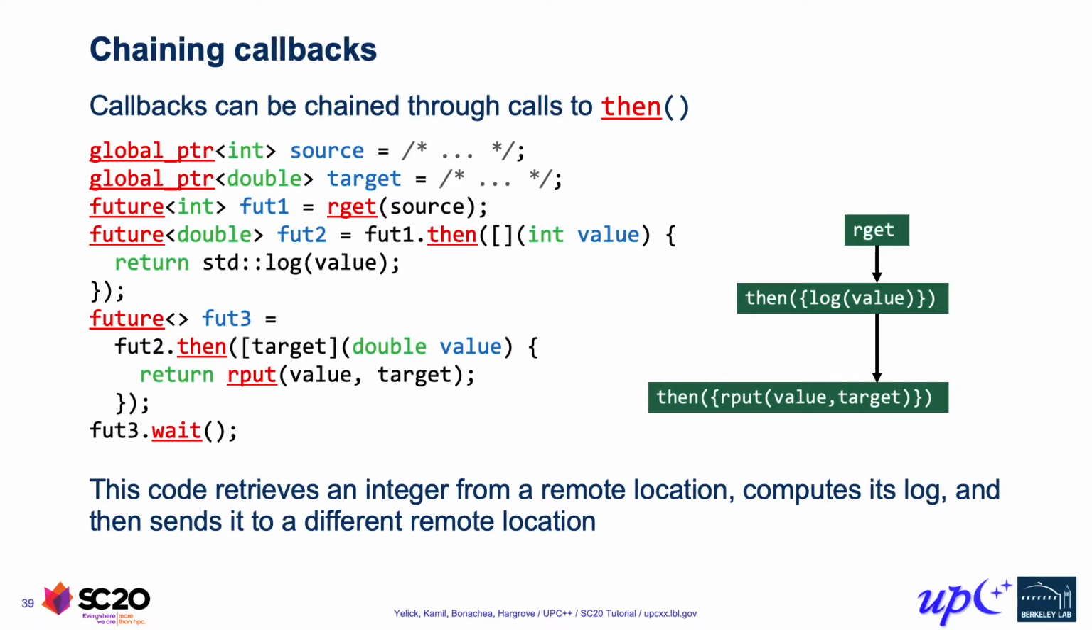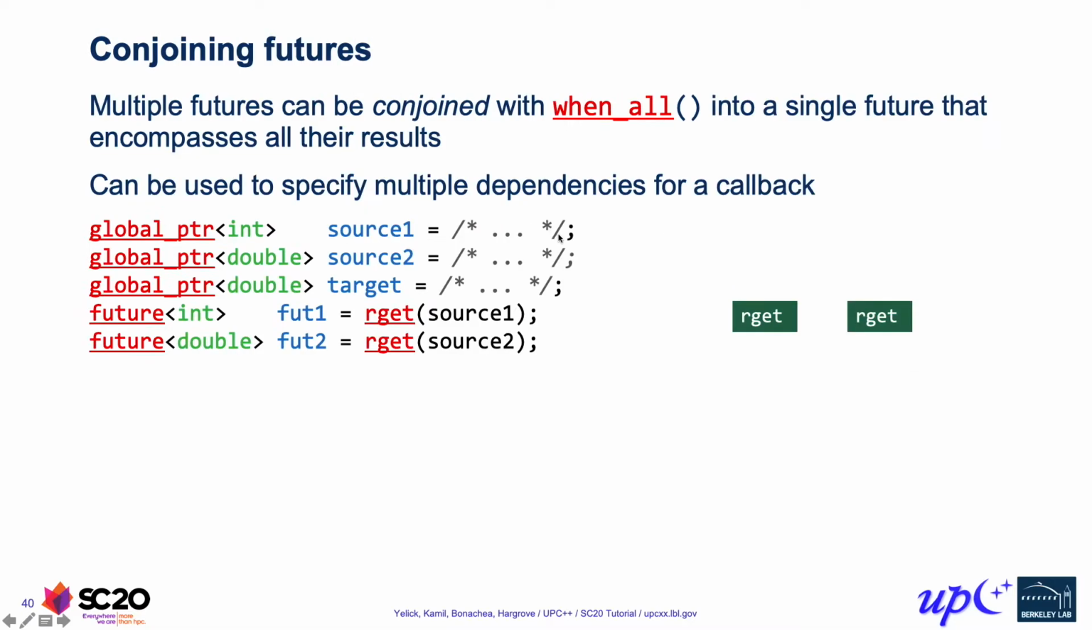Now here we have a linear chain. We can also build a more complex DAG using a conjoining operation, which we refer to as when_all. And what this does is it takes multiple futures, or actually non-future values as well, and combines them into a single future that encompasses all their results. And so we can use this to specify multiple dependencies for a single callback.